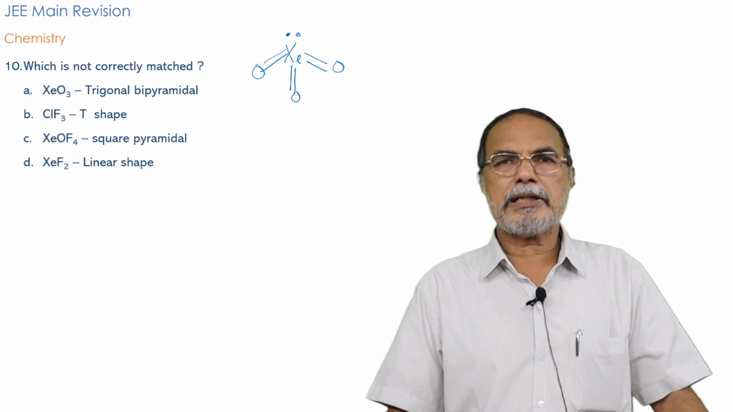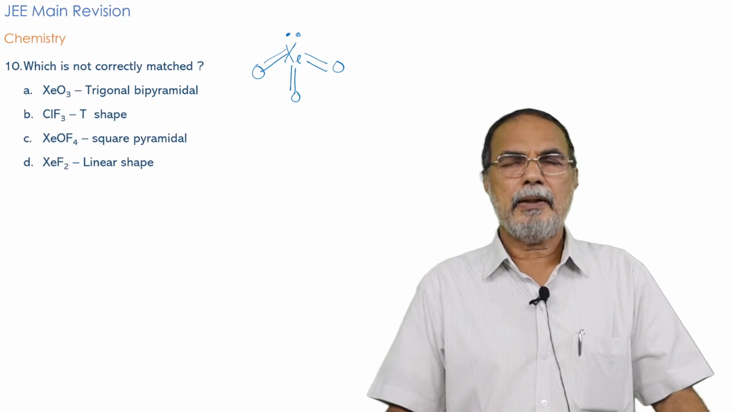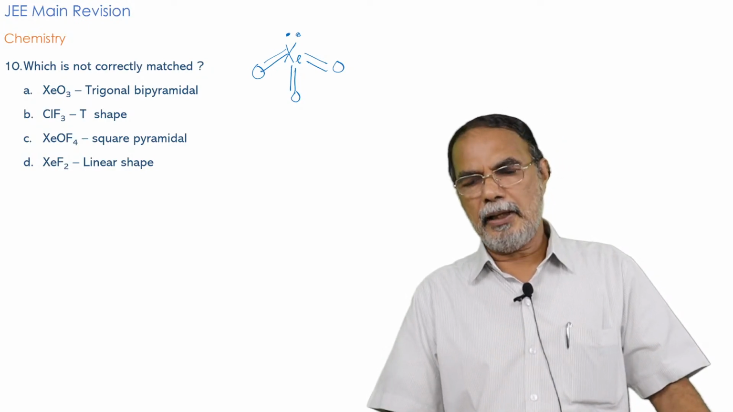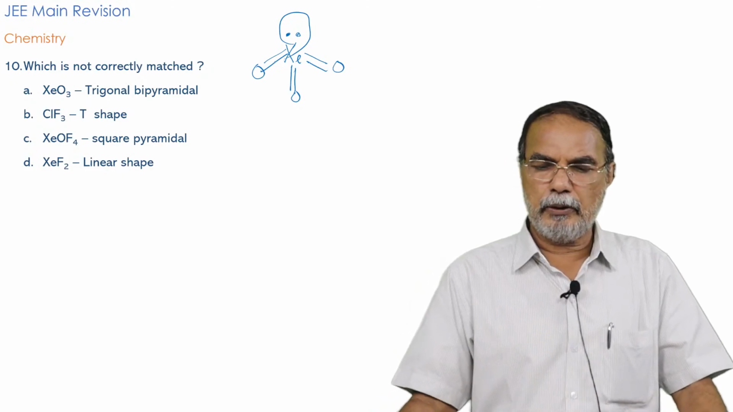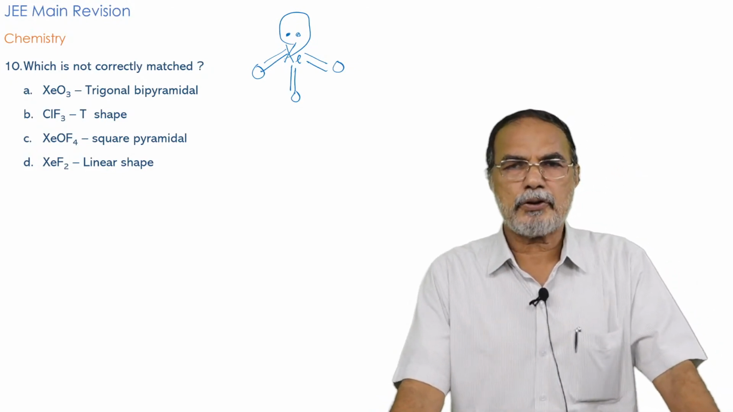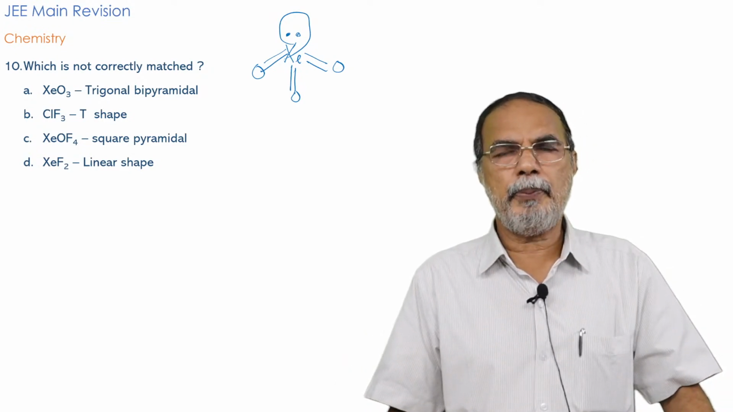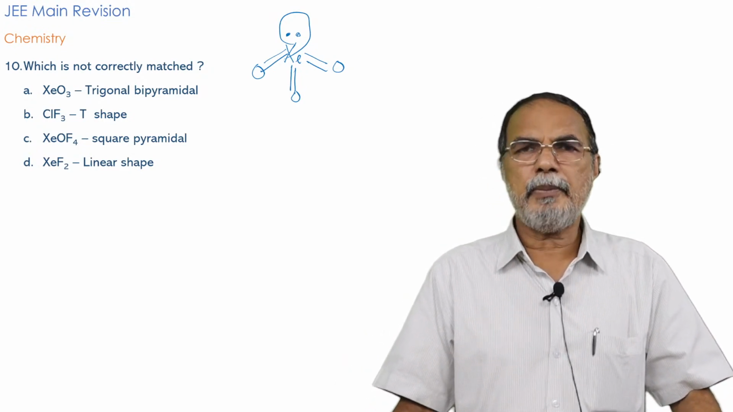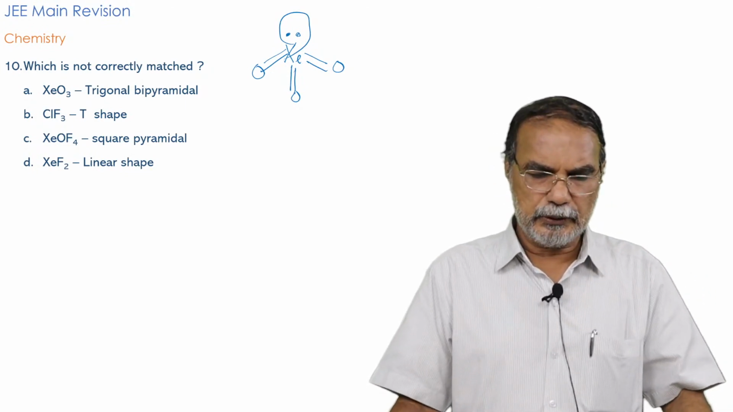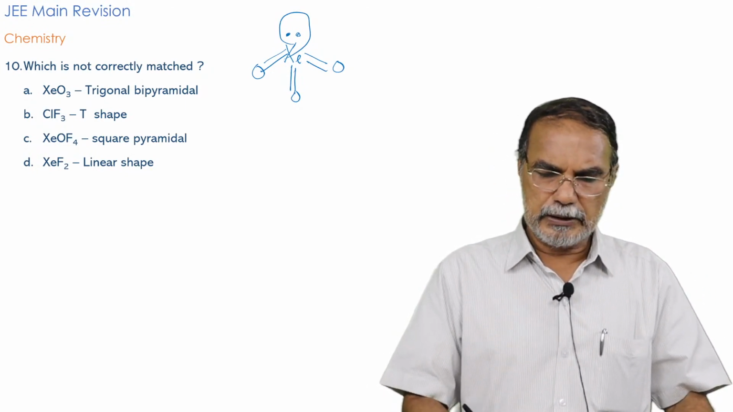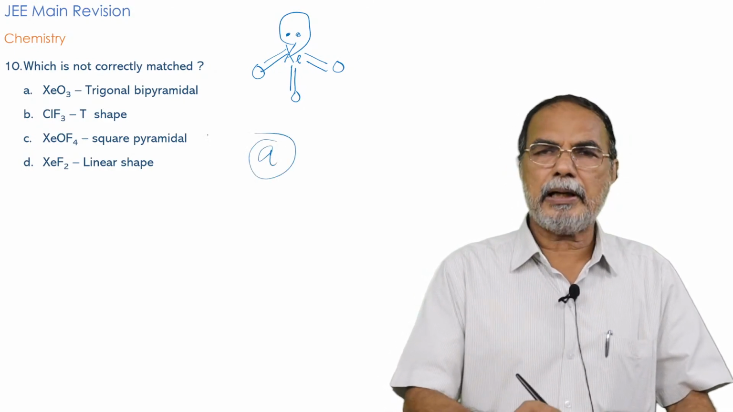So the hybridization is sp3. So the basic shape is tetrahedral, but one corner of the tetrahedron is occupied by the lone pair. So actually, the actual shape of the molecule works out to be pyramidal. It is pyramidal shape, sp3 hybridization, and pyramidal shape XeO3. So the first one is not rightly matched. So A is the one which is not rightly matched.